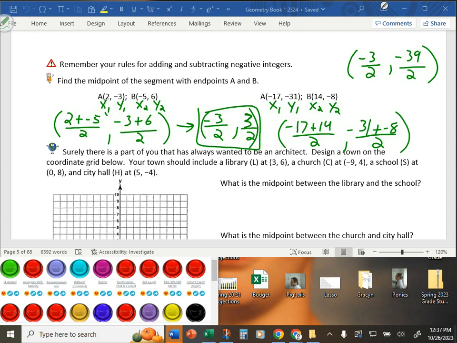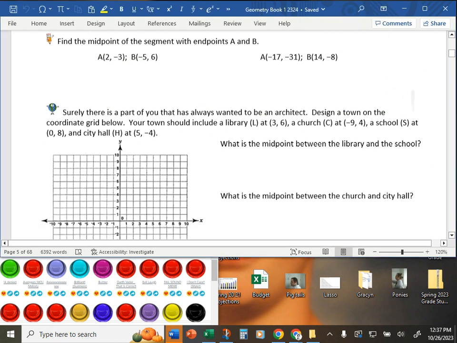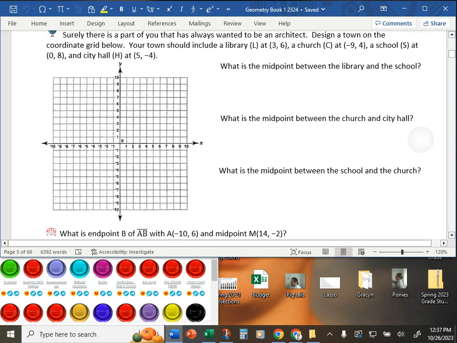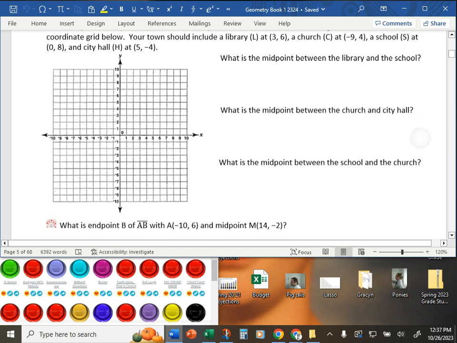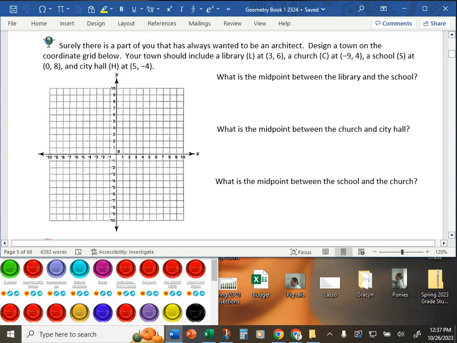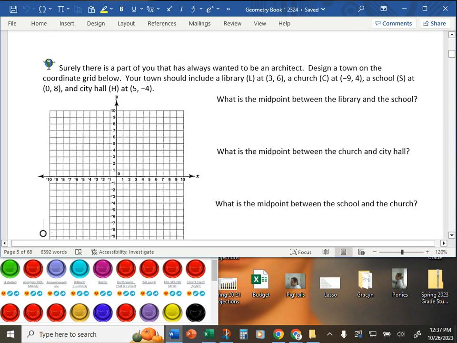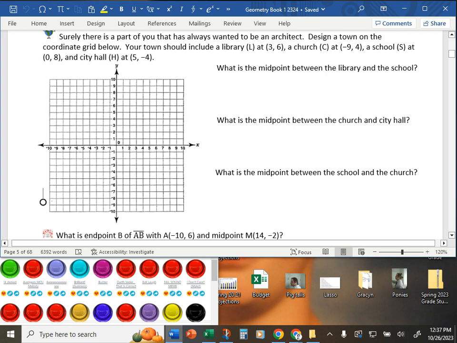Surely, there's a part of you that's always wanted to be an architect. Is that a town on the coordinate grid below? Your town should include a library, point L at 3, 6, a church, point C at negative 9, 4, a school, point S at 0, 8, and City Hall, point H at 5, negative 4. So I'm giving you 4 locations for this town. You are to connect them all with segments.